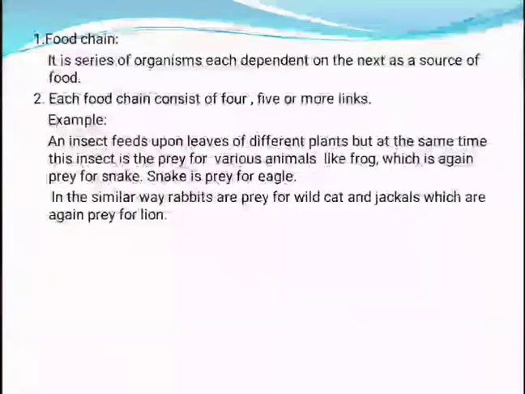First point, food chain. It is a series of organisms, each dependent on the next as a source of food, right? Second point, each food chain consists of 4, 5 or more links. Example, an insect feeds upon the leaf of different plants, but at the same time this insect is the prey for various animals like frog, which is again a prey for a snake. Snake is a prey for eagle. In the similar way, rabbits are prey for the wild cat, jackal, which are again prey for lion.